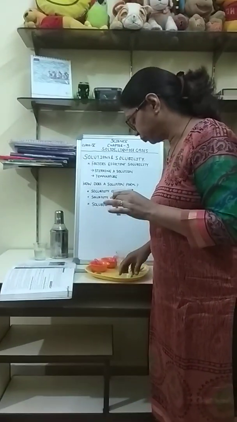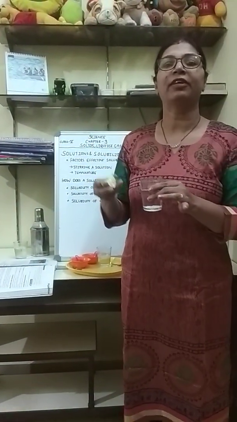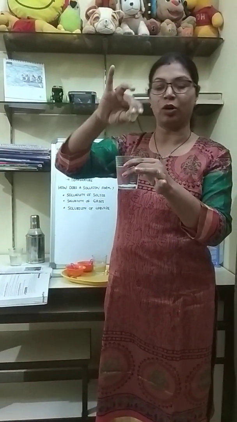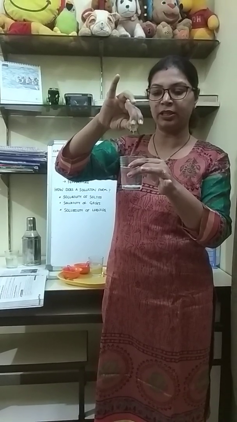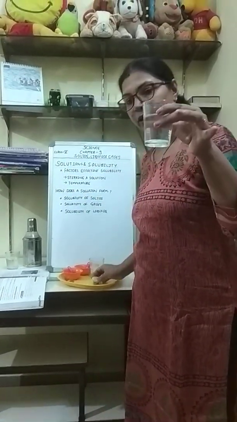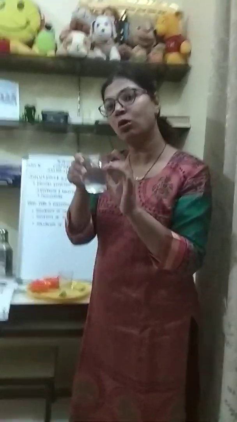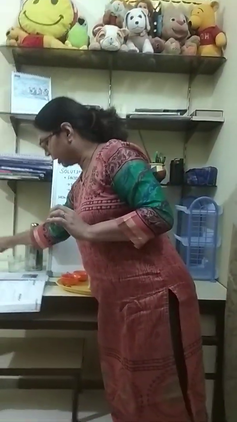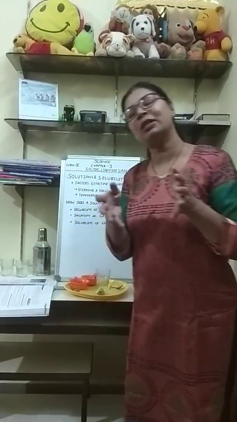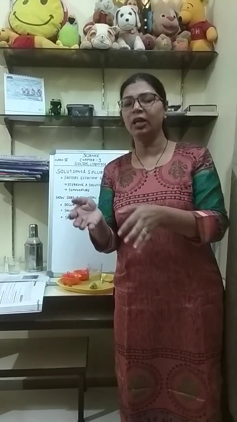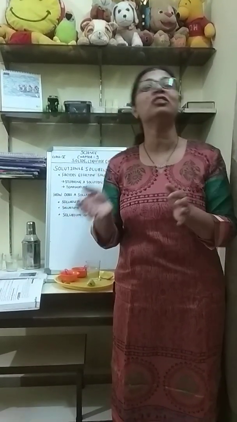Same way, suppose I put some lemon drops in this, which is also a liquid. Now can you differentiate where the lemon drops are? Where have they gone? See, they have mixed up. So that means lemon drops are also soluble in water. By this we have understood that there are some substances which are soluble in water and there are some substances which are insoluble in water.